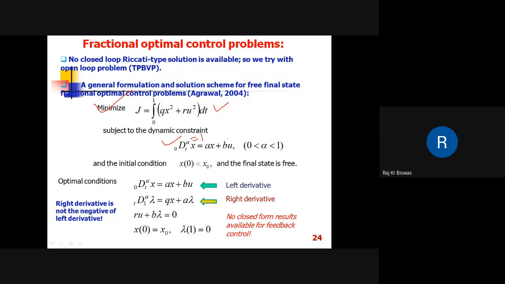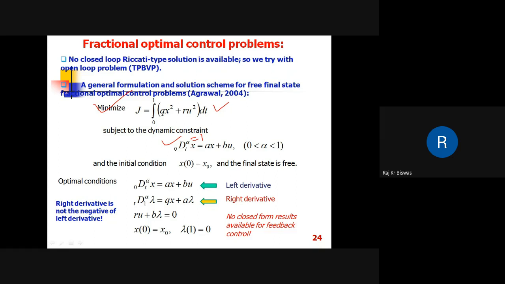It can be viewed in this way: an optimal control of a fractional order system, or fractional optimal control, is when the dynamic constraint or the performance index or both contain at least one fractional derivative term. Then this problem will be called a fractional optimal control problem.